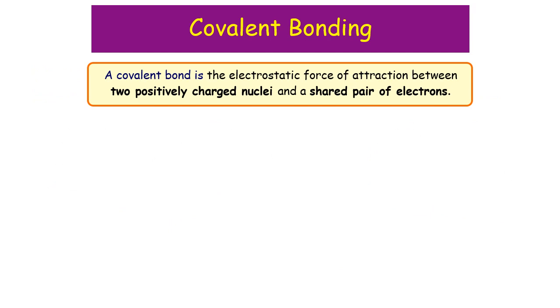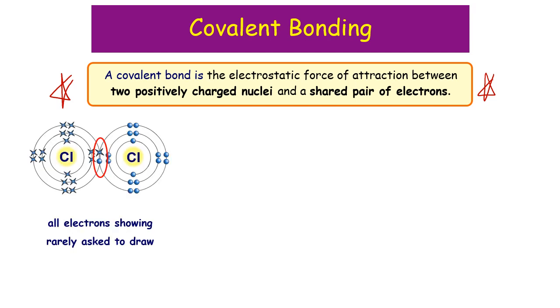Now again, we've got a definition. Covalent bonding is the hardest definition. It's the electrostatic force of attraction between 2 positively charged nuclei and your shared pair of electrons. Now it can be represented as on the previous diagram with all the electron shells being shown, but that's actually quite a lot to draw, and it's not often you're asked to do that.